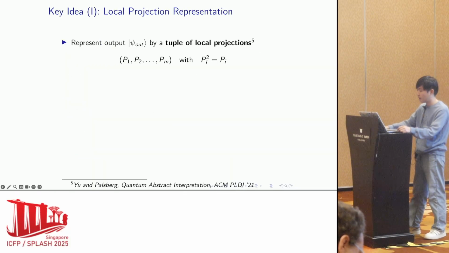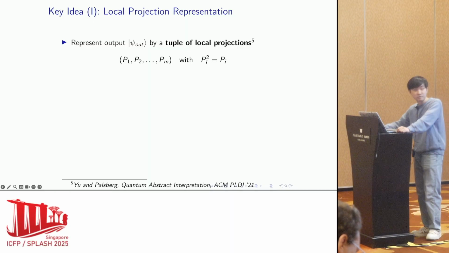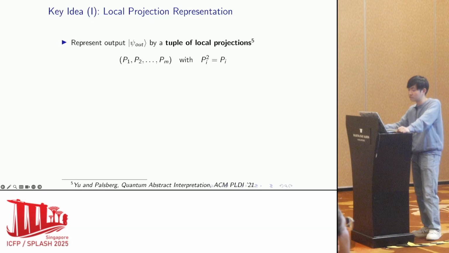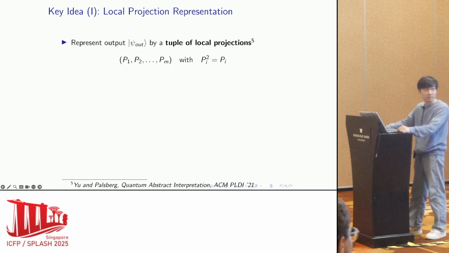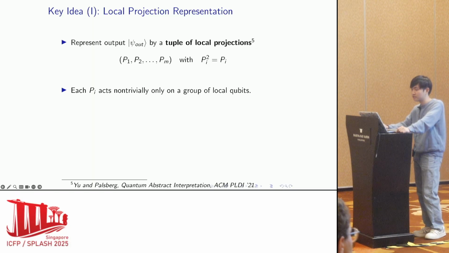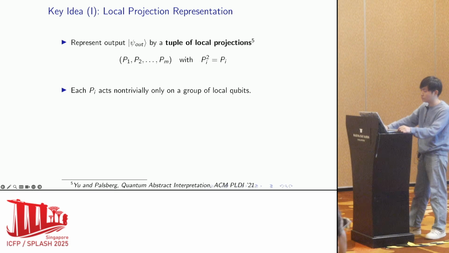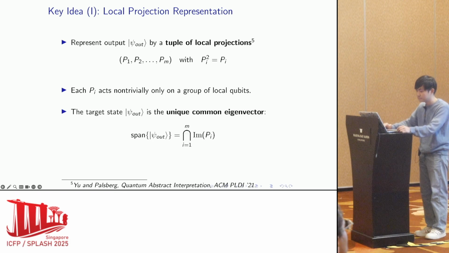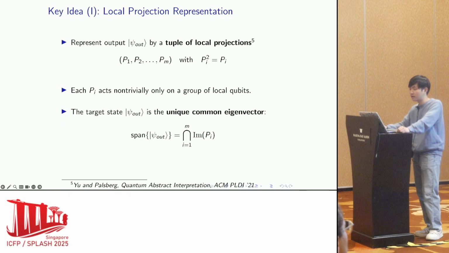Let's see our key idea. Instead of storing the output state as a vector explicitly, we represent it using a tuple of local projection matrices P1, P2 to Pm, and each projector acts on a small set of local qubits, which is determined by forward light cones, a concept that we will revisit very soon. Then the output psi will be the unique common eigenvector of these projection matrices.